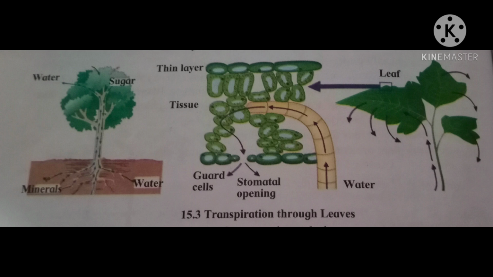Transpiration pull helps in absorption of water and minerals and their distribution to all parts of the plant, whereas root pressure performs the important role of pushing water up during night time. So keep in mind, transpiration pull works only during daytime, whereas root pressure works during night time.